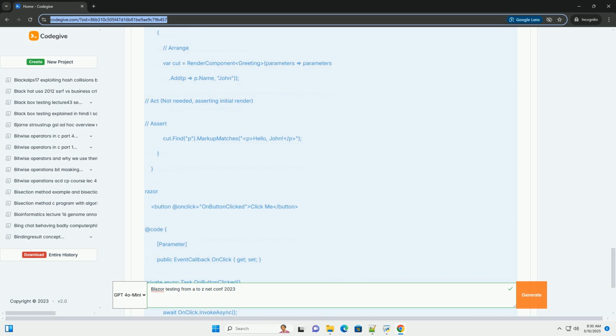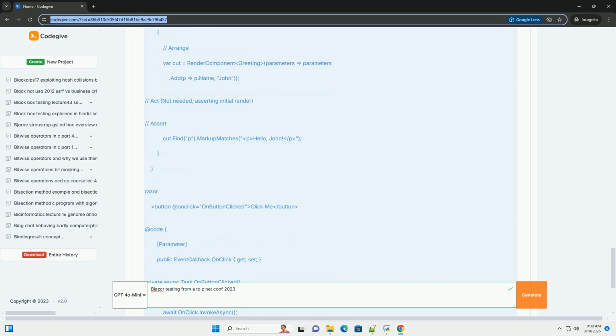bUnit allows you to render Blazor components in a test environment, interact with components, for example click buttons and enter text, assert on the rendered markup (HTML), and mock external dependencies, for example JavaScript interop and services. Writing basic component tests.